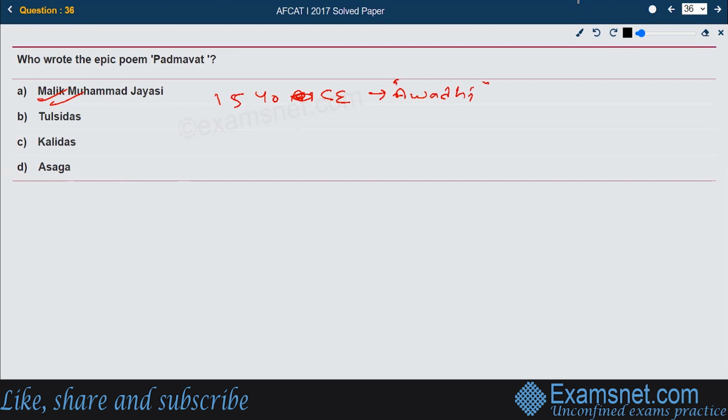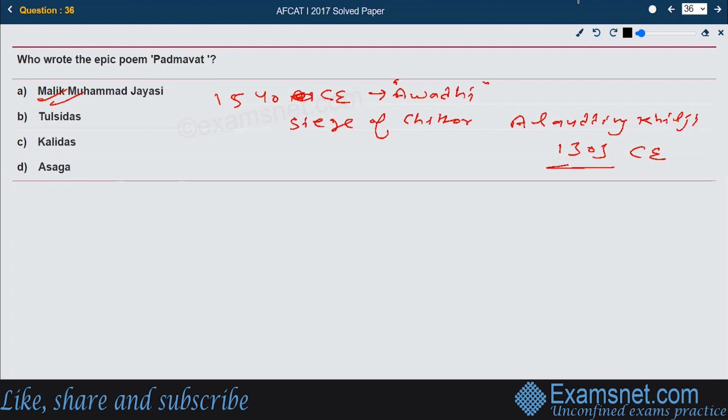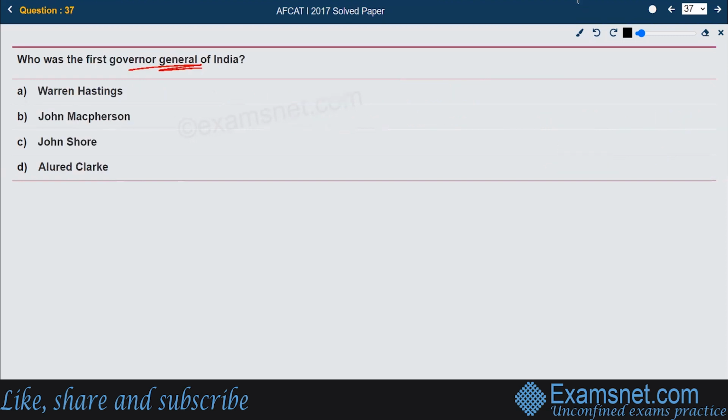It is based on the historic siege of Chittorgarh by Alauddin Khilji, and the event occurred in 1303 CE. So the right answer is A. Padmavat was written by Malik Muhammad Jayasi.